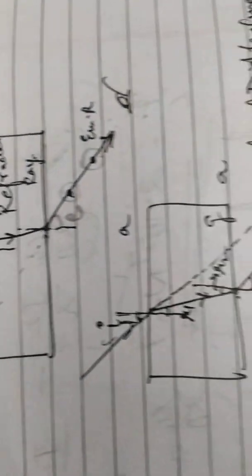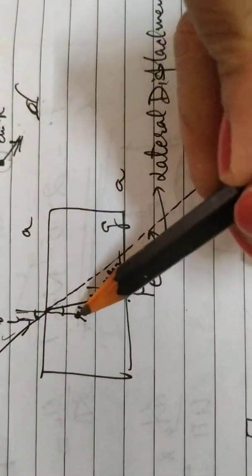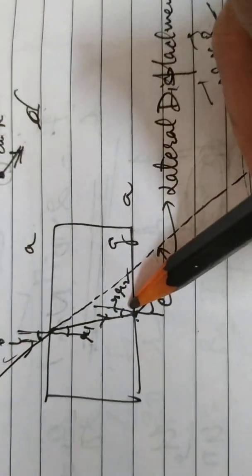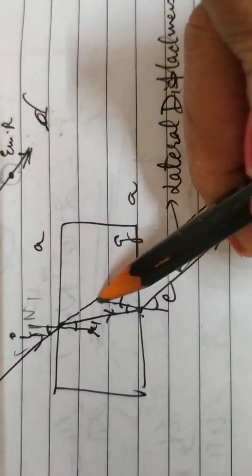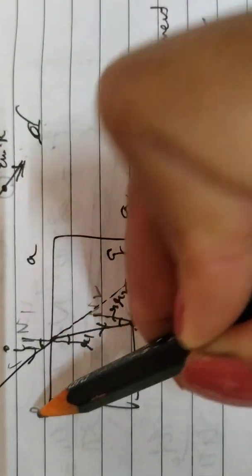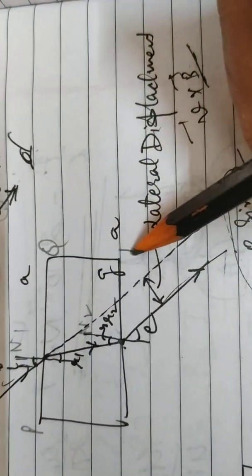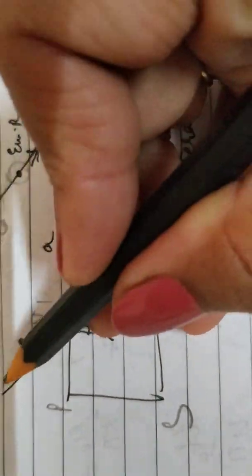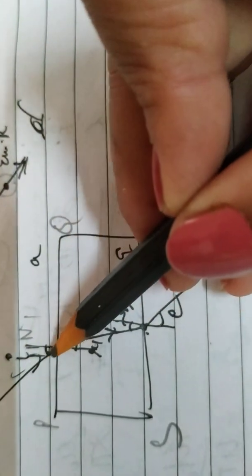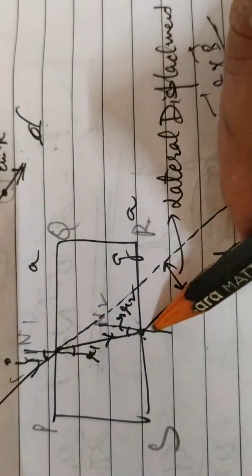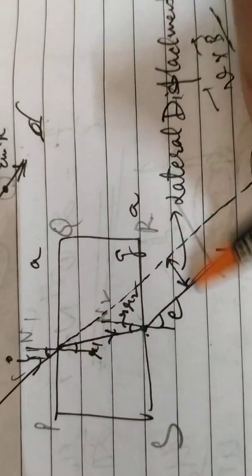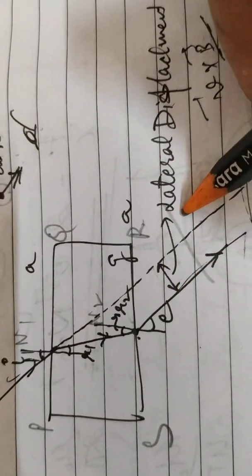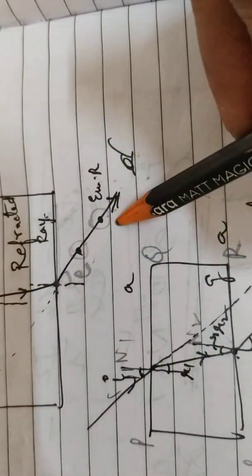So our labeled diagram will look like this: incidence angle, first refraction, second refraction, first normal, second normal. Then you may label this rectangle also. Then you should draw the incident ray's direction dotted forward, and these lines should be parallel. If you are not getting parallel lines, then it means the positions of your two pins are not correct.